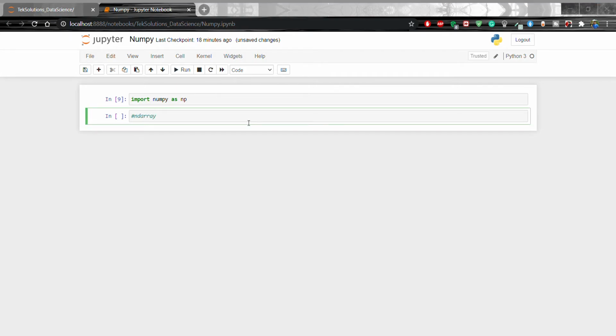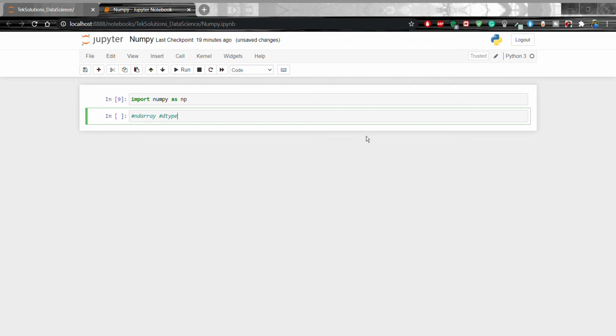It describes the collection of items of the same type. Items in the collection can be accessed using a 0 based index, okay. If you remember, we are accessing the index as 0, right? Every item in an nd array takes the same size of block in the memory. Each element in nd array is an object of data type object called dtype, okay. In nd array basically we define the data type as dtype, okay. Any item extracted from an nd array object by slicing is represented by a Python object of one of the array scalar types.